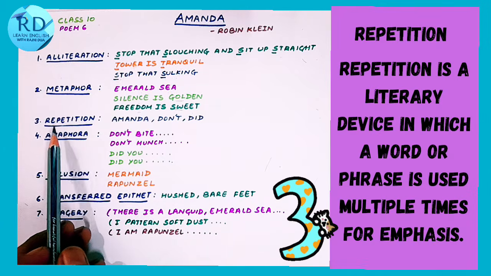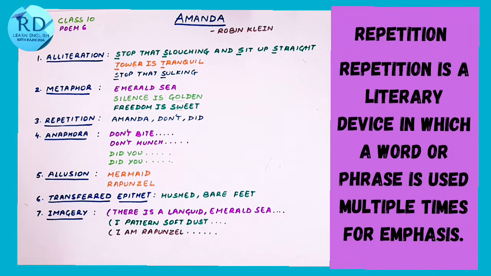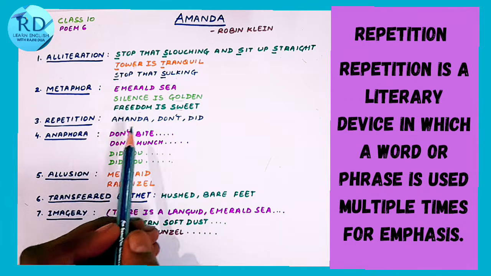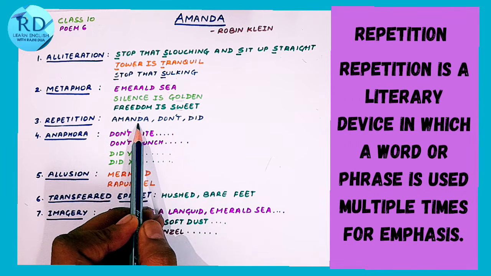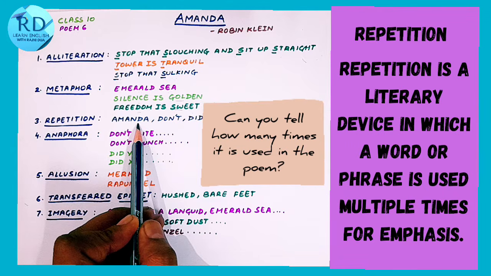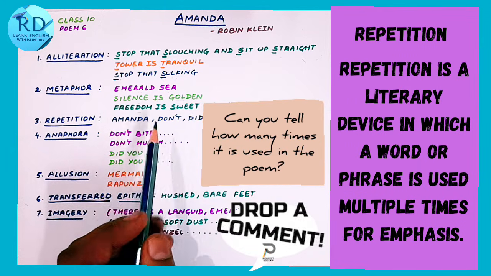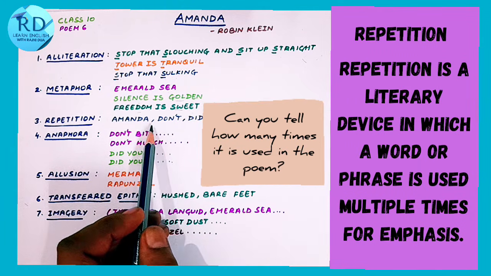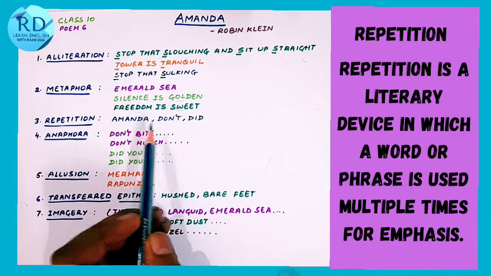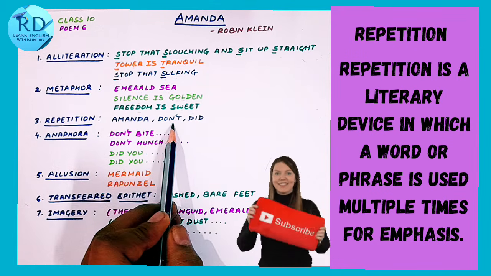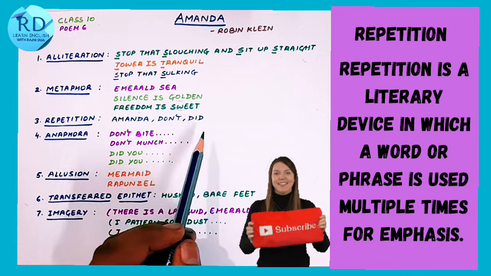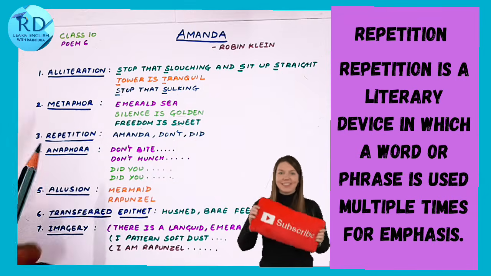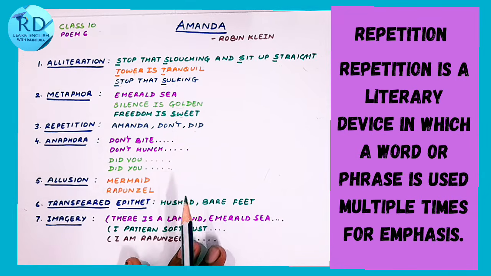Third poetic device is repetition. The word gets repeated again and again in a sentence, that's repetition. For example, in the poem, the word Amanda has been repeated. So in every stanza, there is repetition of Amanda almost 3 times. Then there is a lot of repetition of don't and did. So when a word gets repeated again and again, that's repetition.